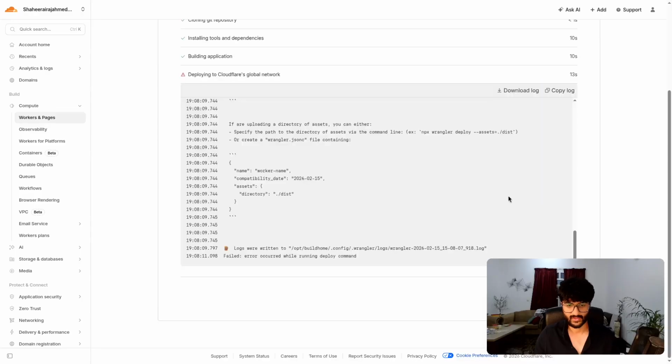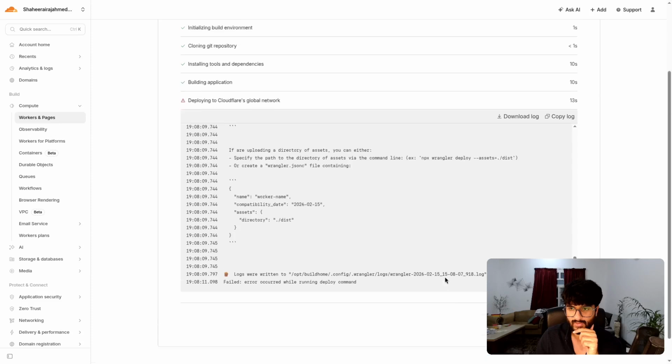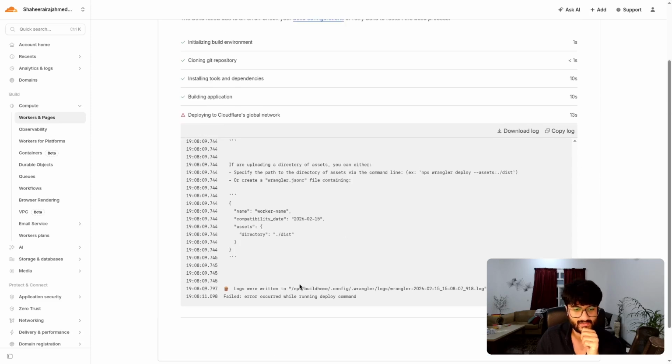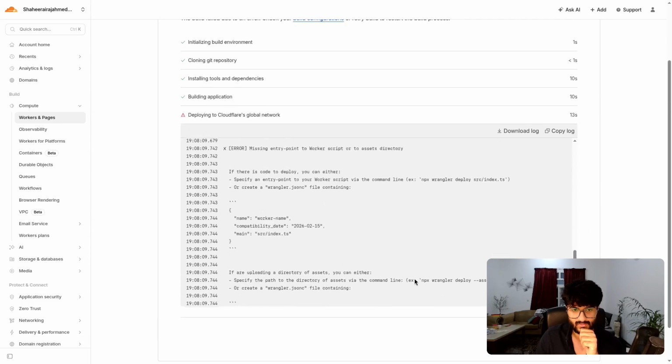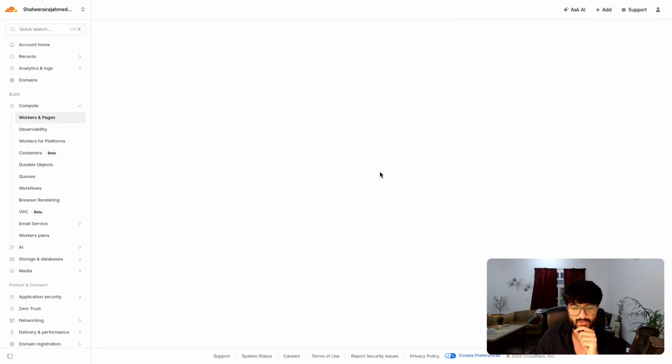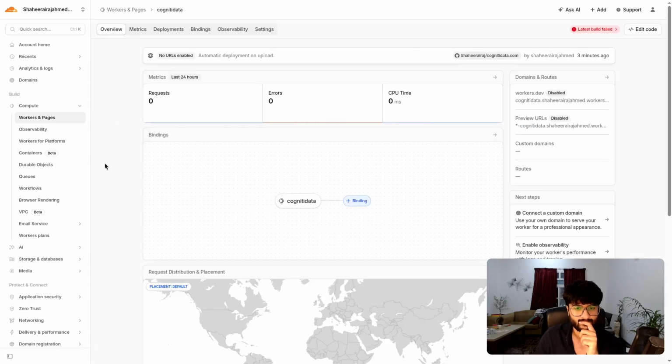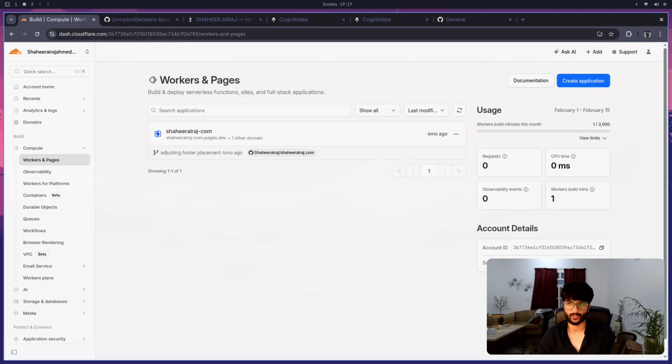I see a few kind of errors. Failed. Error occurred while running deploy command. Oh, okay. So a couple of errors going on, but I'll have to dig into it. Okay, let's see what's going on. So failed, error occurred while running deploy command. Why is that? Logs were written. Continue to project. Okay, I think I figured out what the issue is.